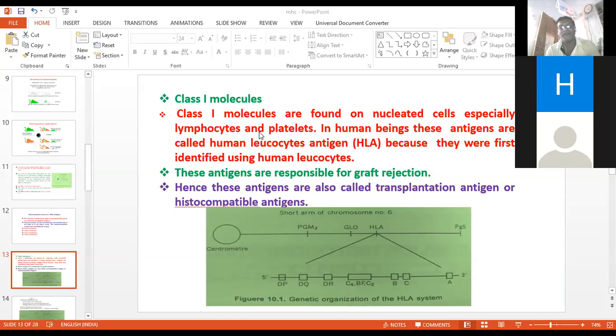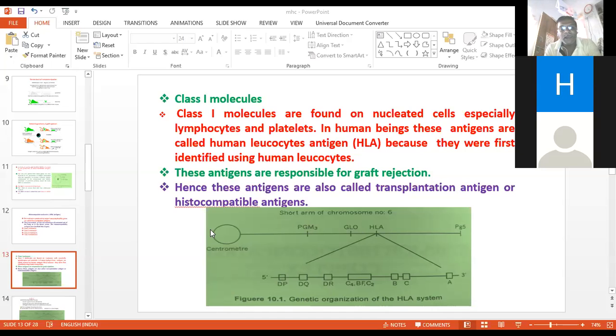In the same fashion, it has this type of molecule: class 1, class 2, class 3 as well as class 4. And hence this antigen is also called transplantation antigen or histocompatibility antigen.